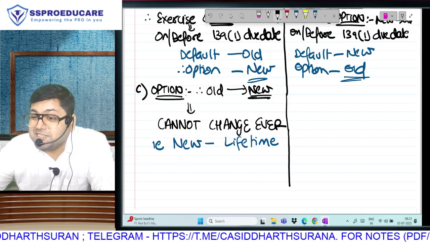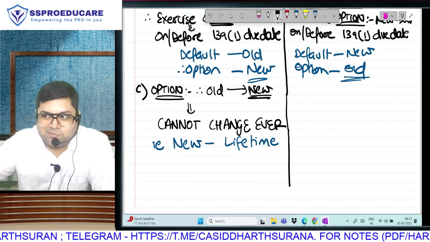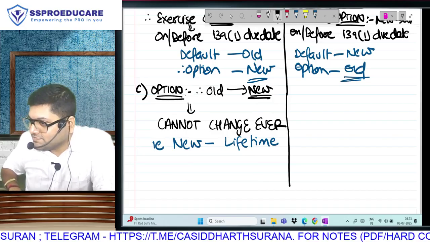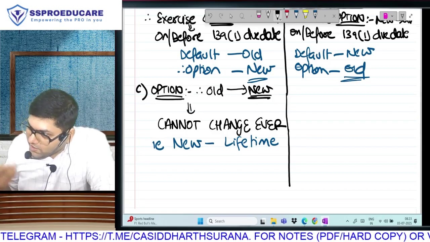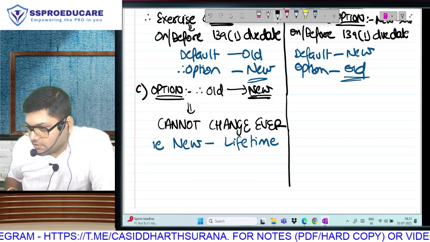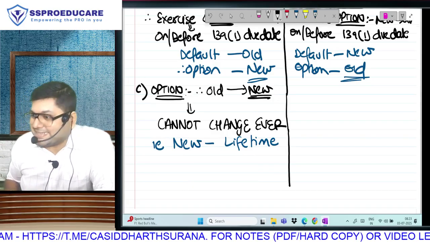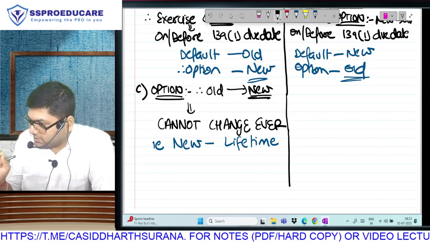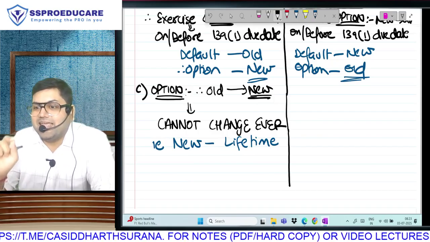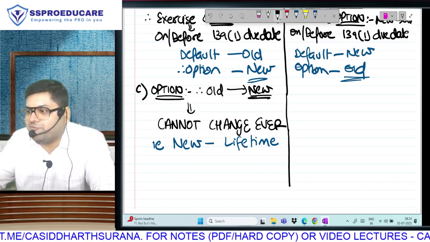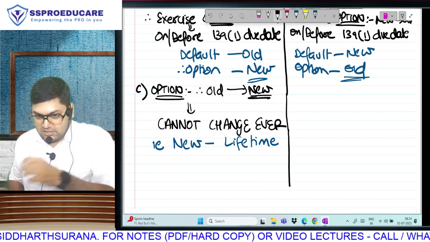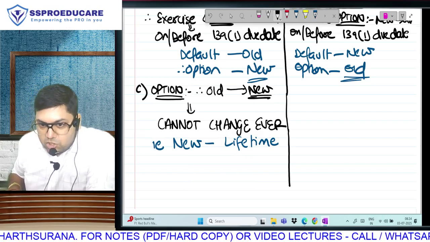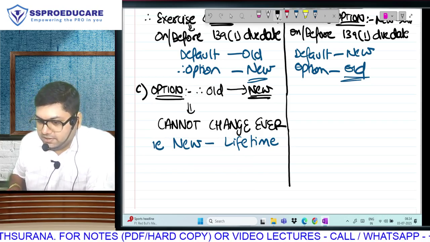This means companies and cooperative societies have to exercise option only once. Think about it. Second time you don't have the option. You are now forever going to remain in new regime. Option once exercised, legal language में बोलता हूँ, legal language. Option once exercised will apply for all future assessment years.